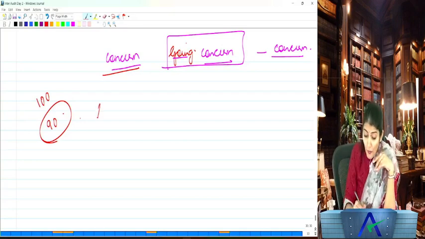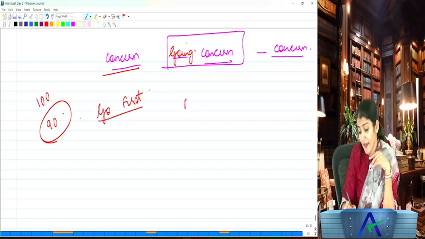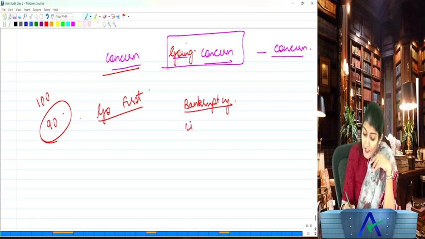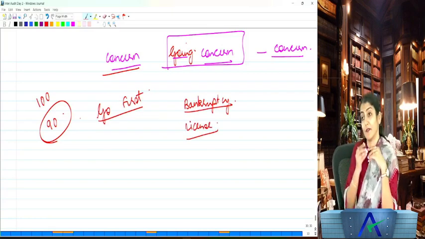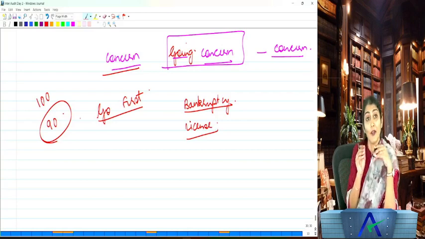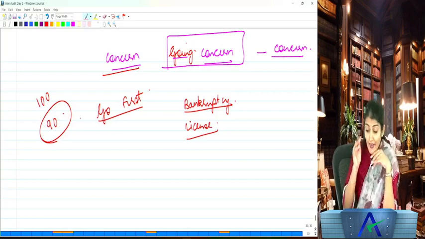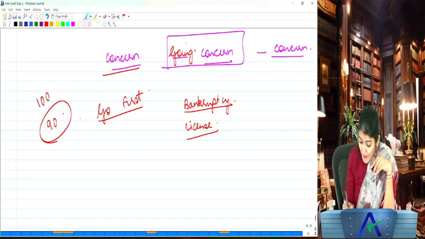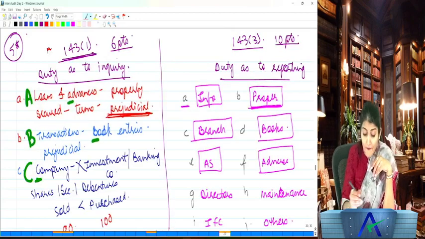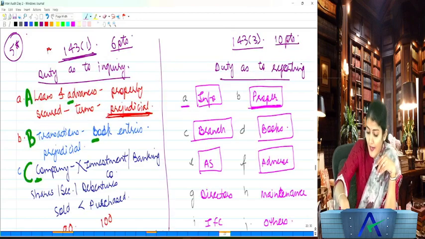Now, Go First is an airline company, and they have filed for bankruptcy. Their aviation license has been cancelled. Does it not have an adverse effect on the functioning of the entity? So any observation or comments which have an adverse effect on the functioning of the entity.